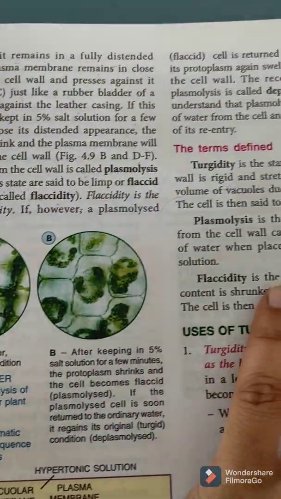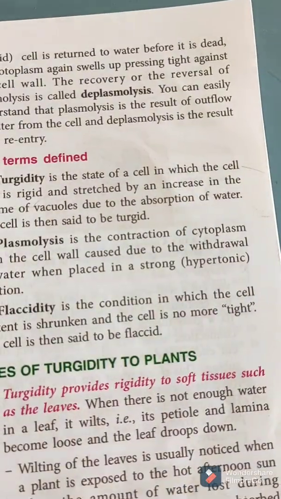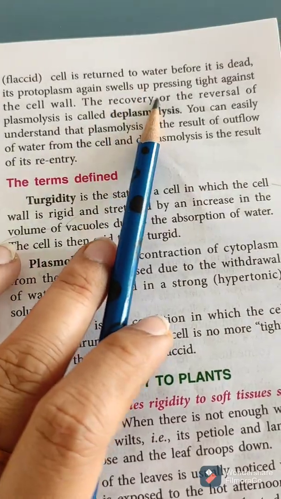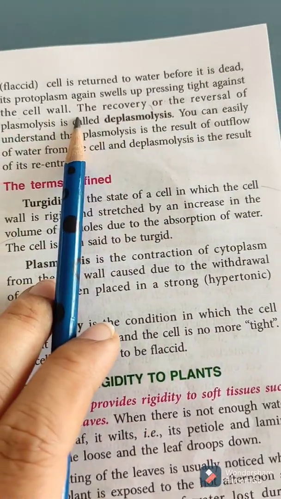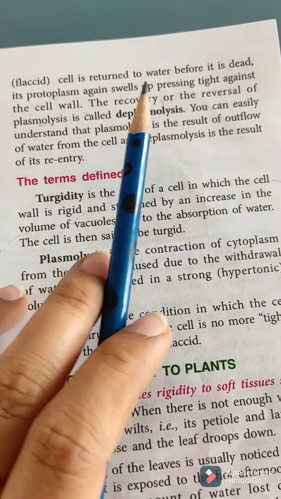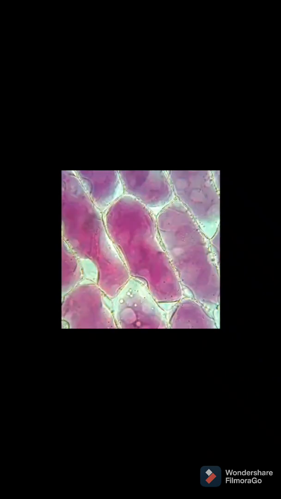However, if a plasmolyzed cell is returned to water before it is dead, its cytoplasm again swells up, pressing tight against the cell wall. So recovery or the reversal of plasmolysis is called deplasmolysis. Right? Here you can see the cells will start undergoing plasmolysis.